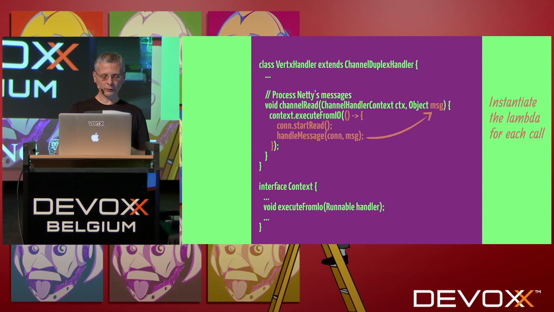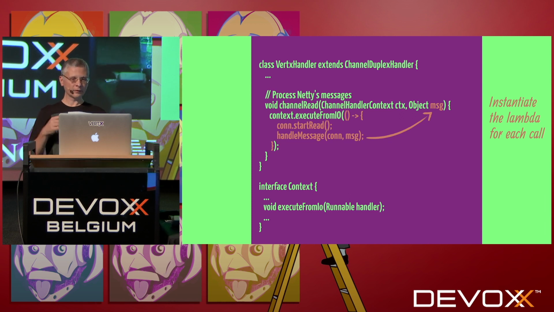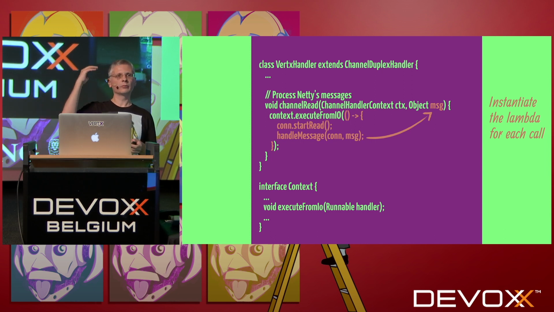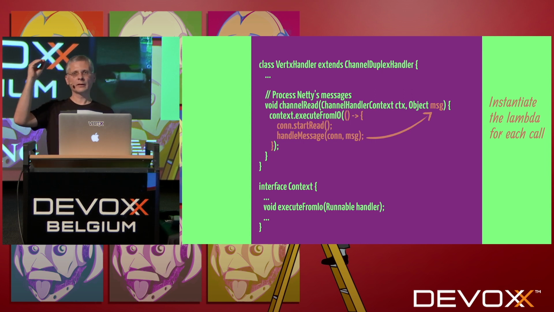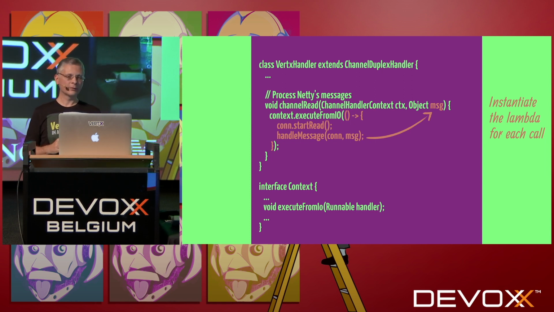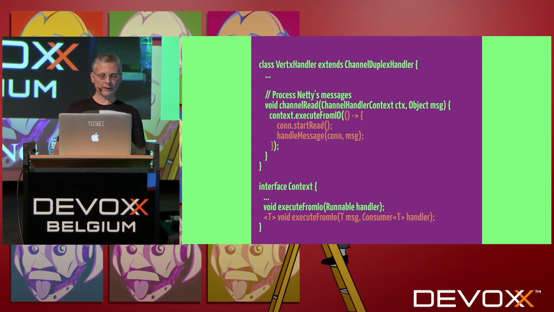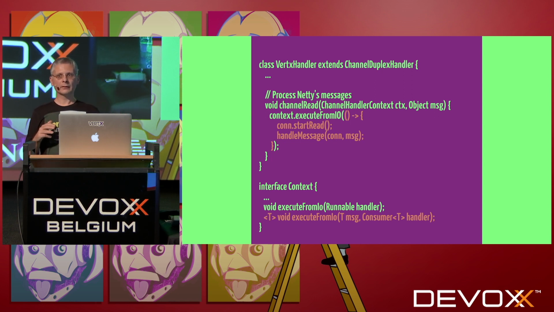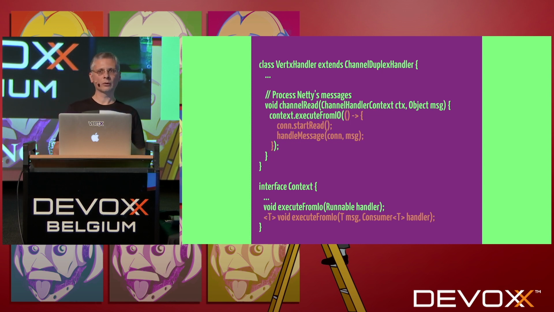So basically, when we run this code, when channel read is executed, when it executes context from I/O, it will take this Lambda and create a new instance, so it can reference the message object that was provided. So what is the way to solve that? The way we found is that we modified the context interface, and now context from IO accepts a message argument. And of course, now it's no longer a Runnable. It's a consumer of this argument.